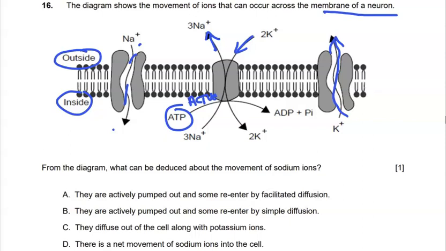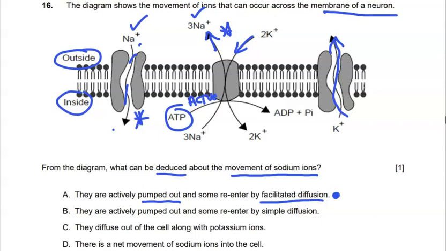From the diagram, what can be deduced about the movement of sodium ions? We're only thinking about sodium, which was here and here. They are actively pumped out. Well, that certainly seems to be the case. And some enter by facilitated diffusion. That also seems to be the case. So in this case, it looks like we have option A to select.